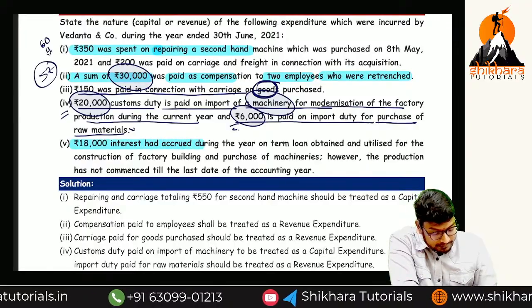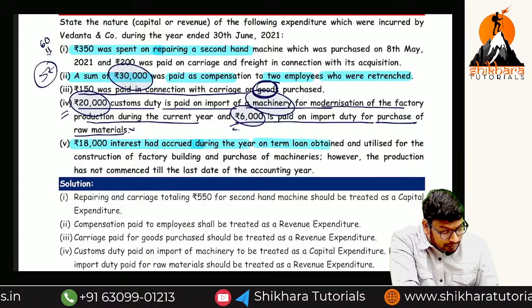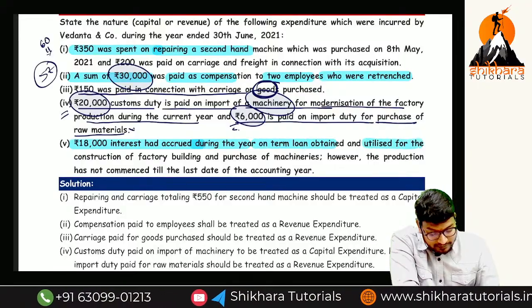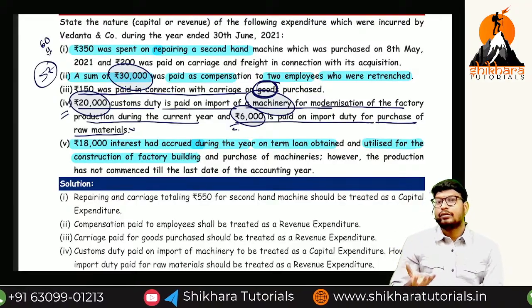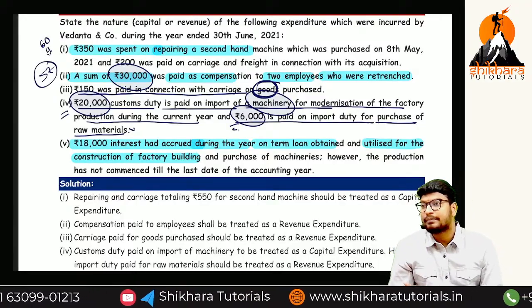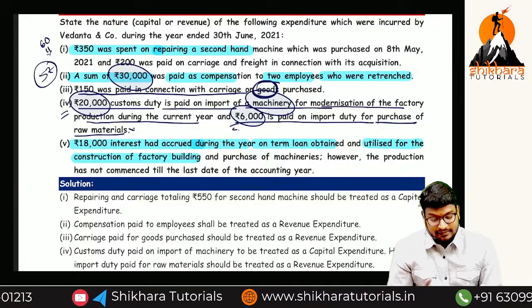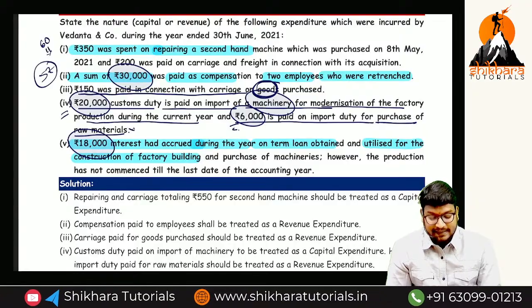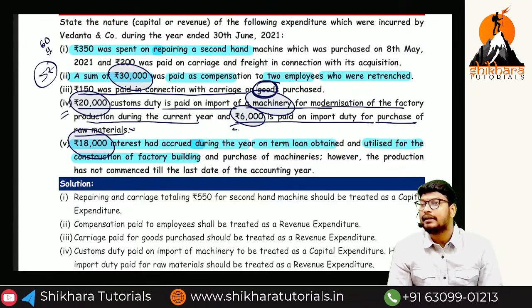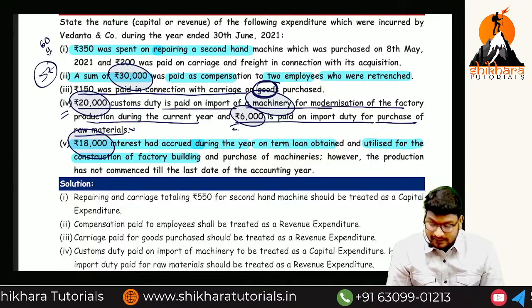Interest of 18,000 had accrued during the year on the term loan obtained and utilized for the construction of a factory building. We have taken one loan. For which purpose have we used that particular loan? For the purpose of construction of a building. So this 18,000, we have to classify it as capital or revenue expenditure. Capital expenditure. Okay?